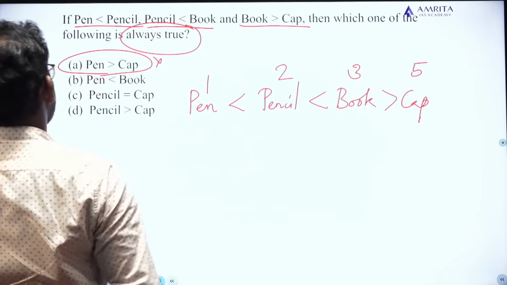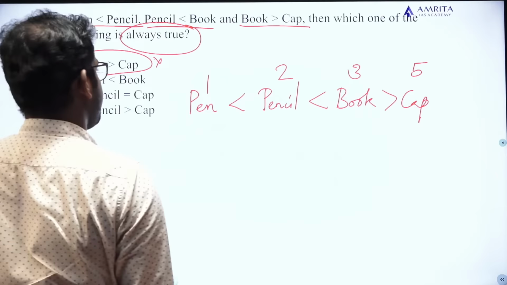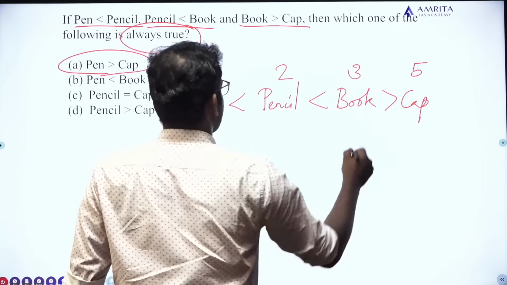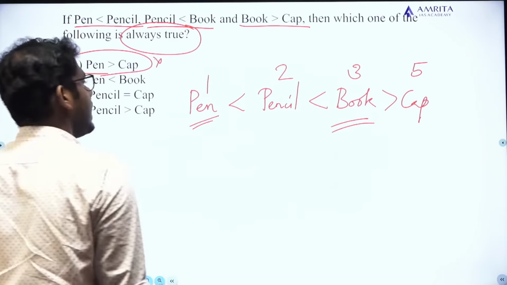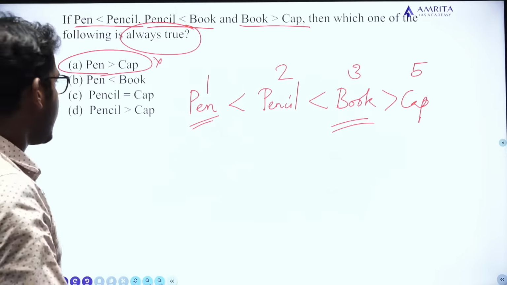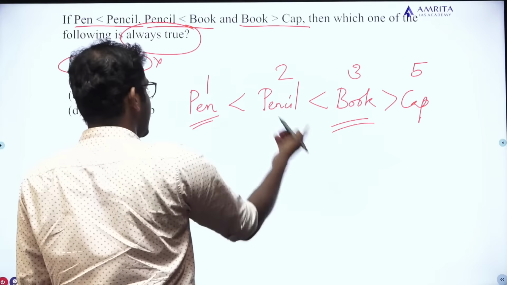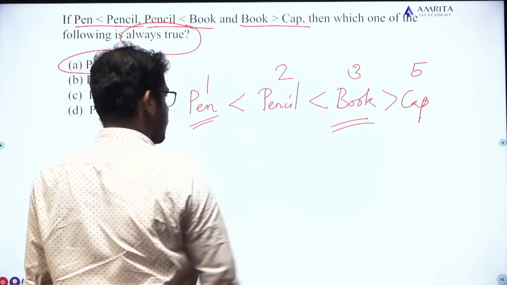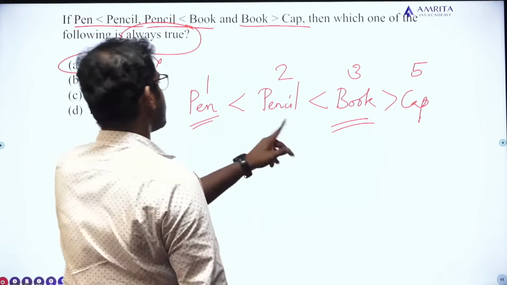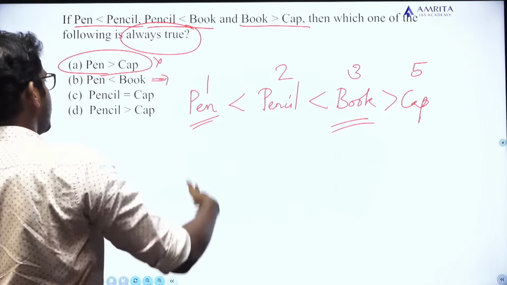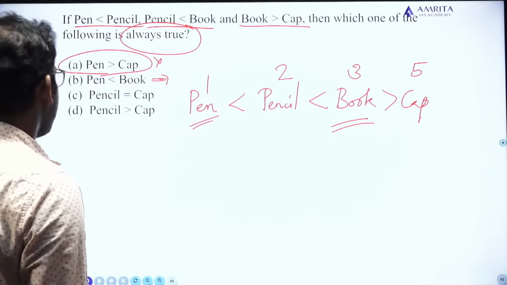Second one, pen is less than book. Okay, the value of pen is 1, the value of book is 3. It is possible. Is it always possible? Yes, always possible, because pencil is greater than pen and book is greater than pencil. Then definitely we can say that book is always greater than pen. So it can be a correct one. However, let's check the other options also.